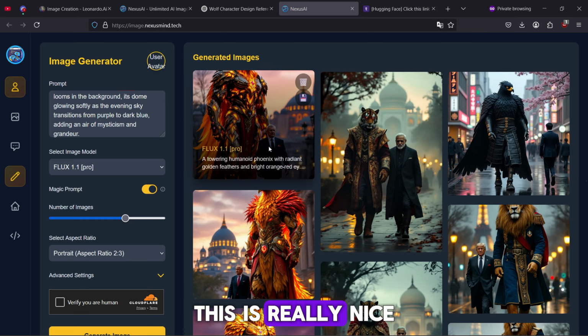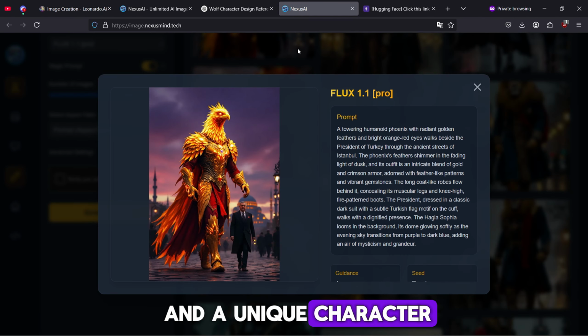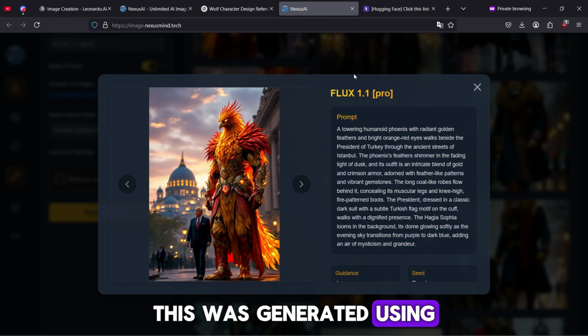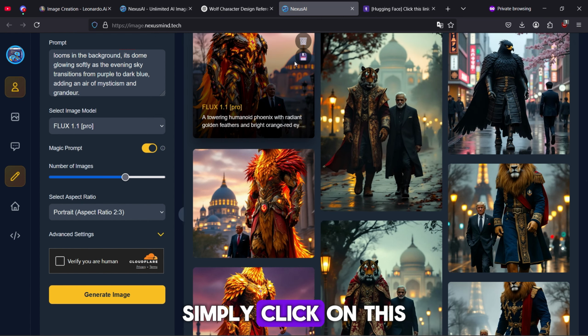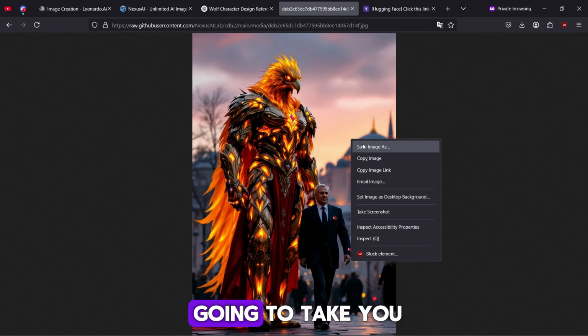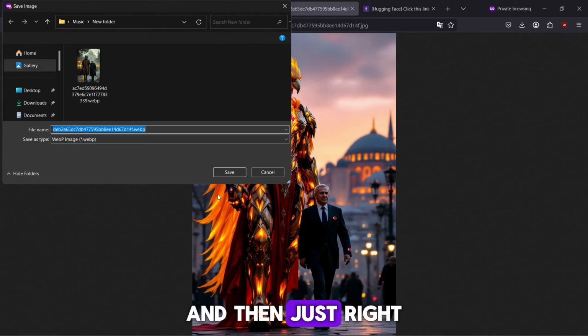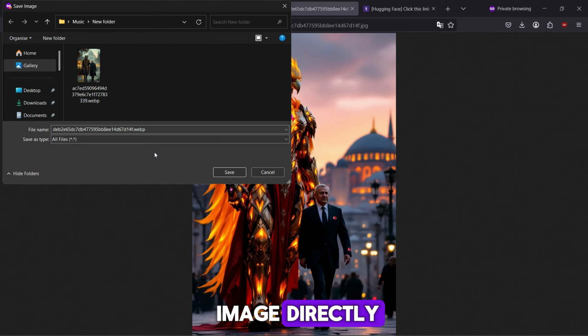As you can see, this is really nice and a unique character that we generated. This was generated using the Flux Pro model. So we are going to download the image. I forgot to mention, to download your image, simply click on this save icon, and it's going to take you to a new tab, and then just right-click and save your image directly.